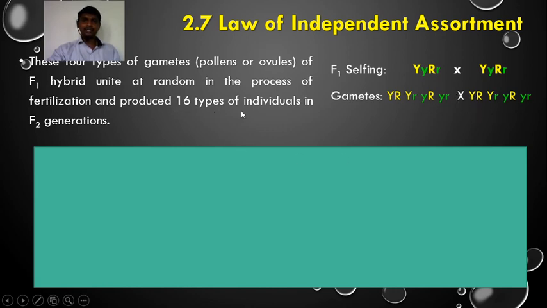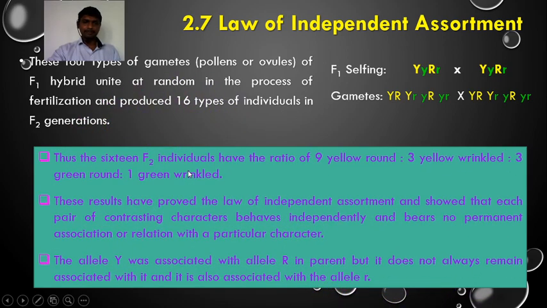Thus the 16 F2 individuals have the ratio of 9 yellow round, 3 yellow wrinkled, 3 green round, and 1 green wrinkled. These results prove the law of independent assortment and show that each pair of contrasting characters behaves independently and bears no permanent association with a particular character.